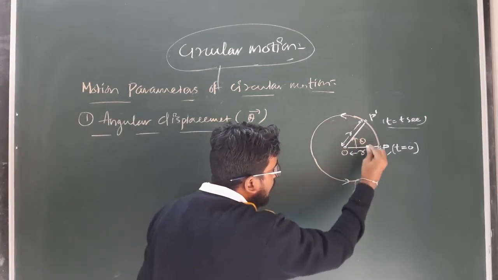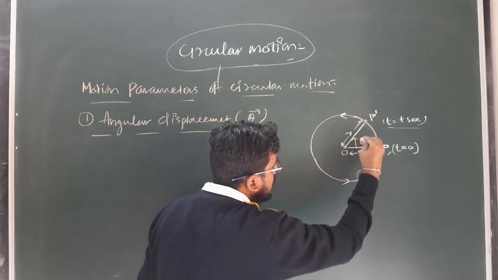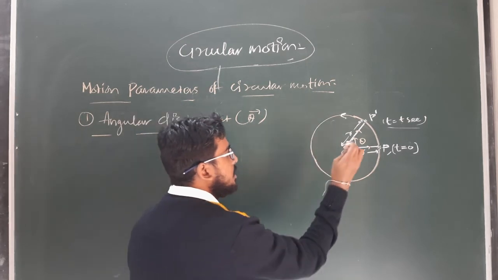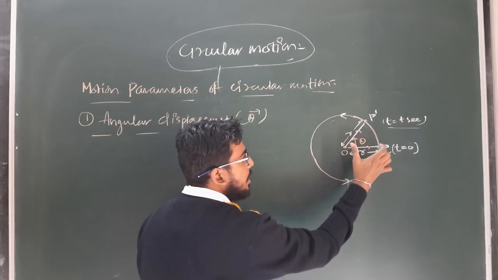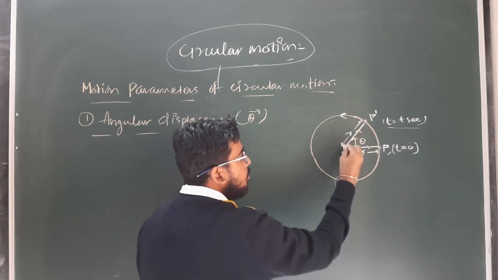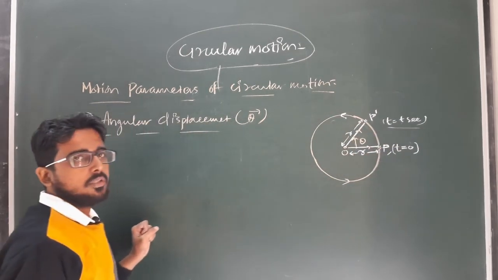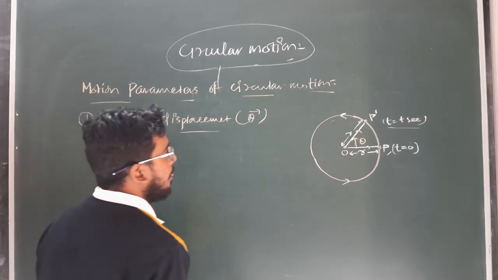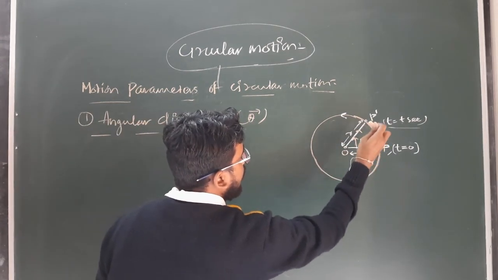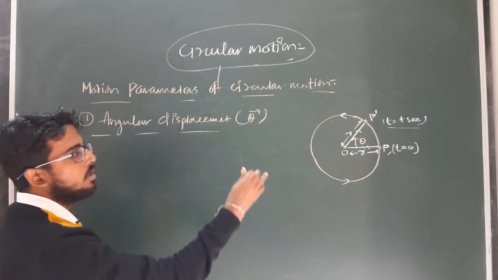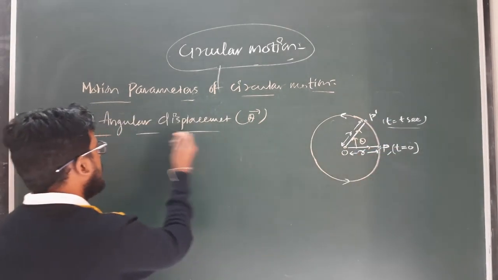The angle covered by the radial vector, which is also known as the position vector of the particle executing circular motion with respect to the center of the circular path, is known as angular displacement. Or the angular position of the point at any instant with respect to the initial position is known as angular displacement.